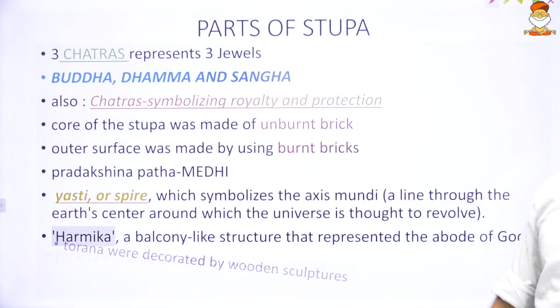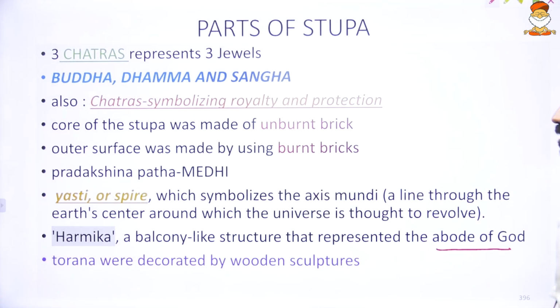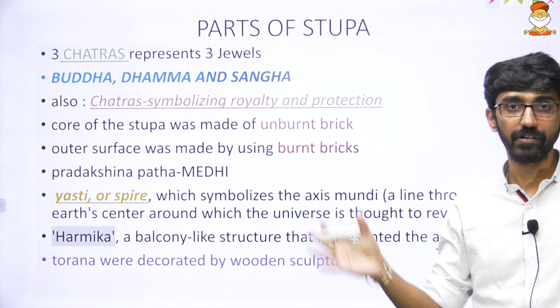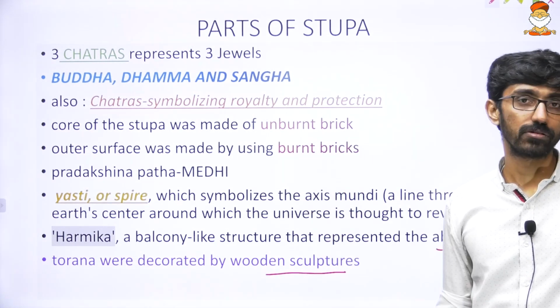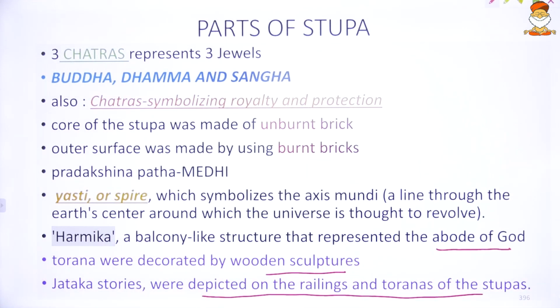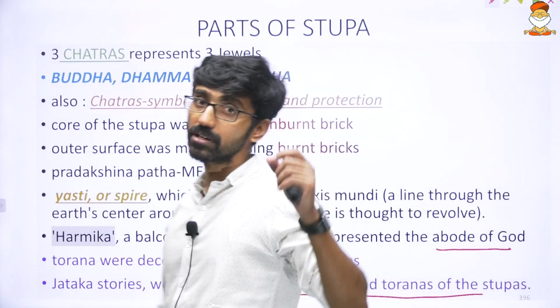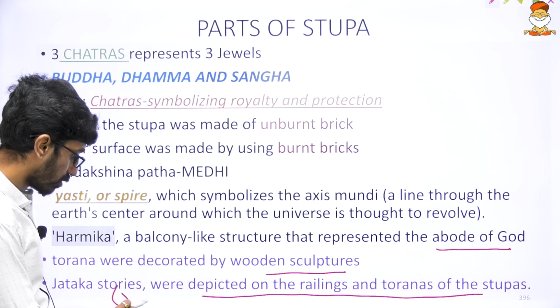Now we'll come to armika. It's a balcony-like structure, and it represents the abode of the god. And toranas, like I told you, are gateways, decorated with sculptures of Jataka stories. The Jataka stories are depicted on the railings and toranas of the stupas. What are Jataka stories? Previous birth stories of Buddha. And Jataka stories are part of the Sutta Pitaka.